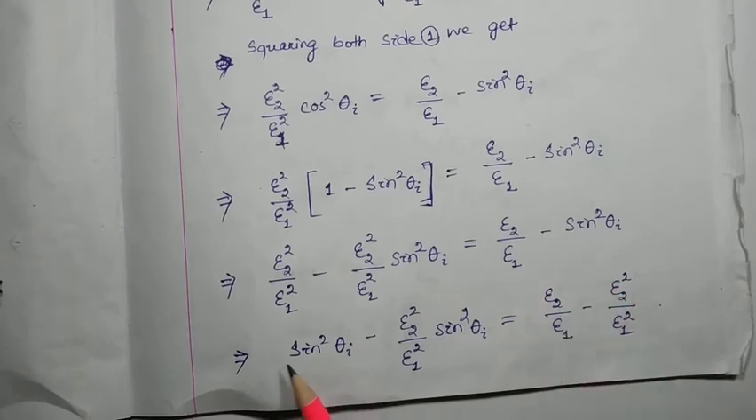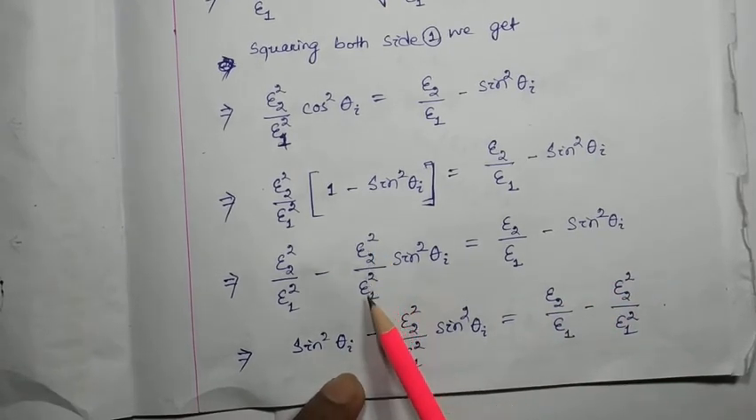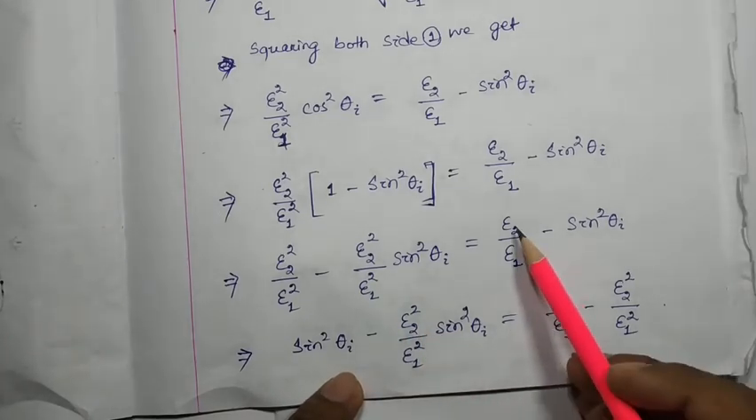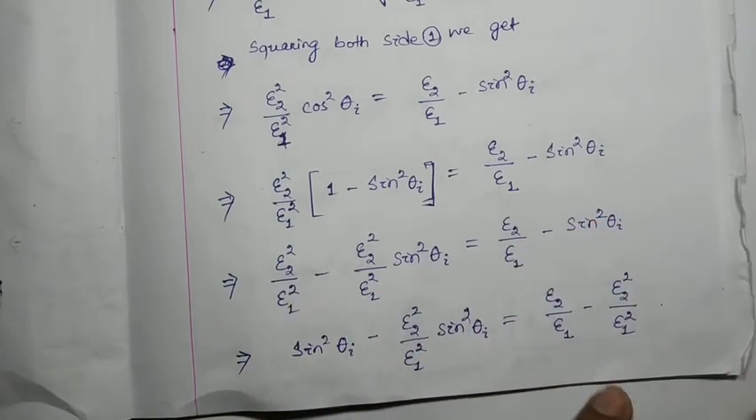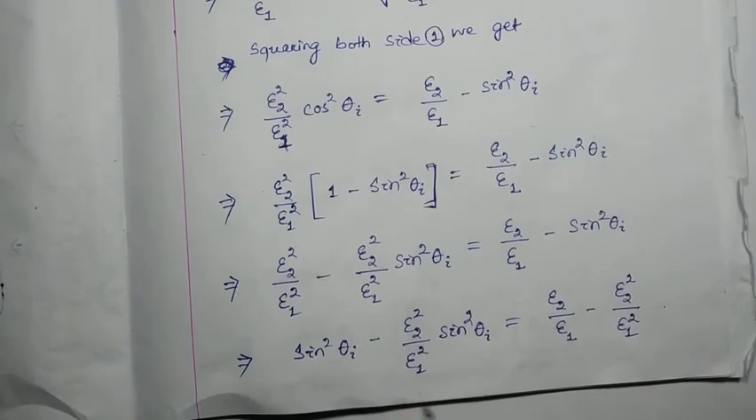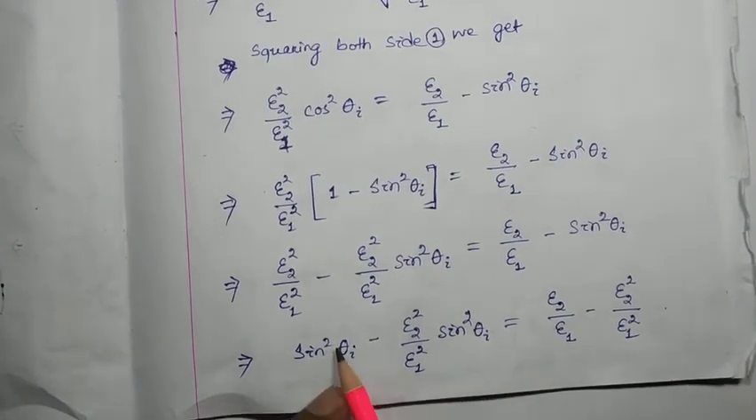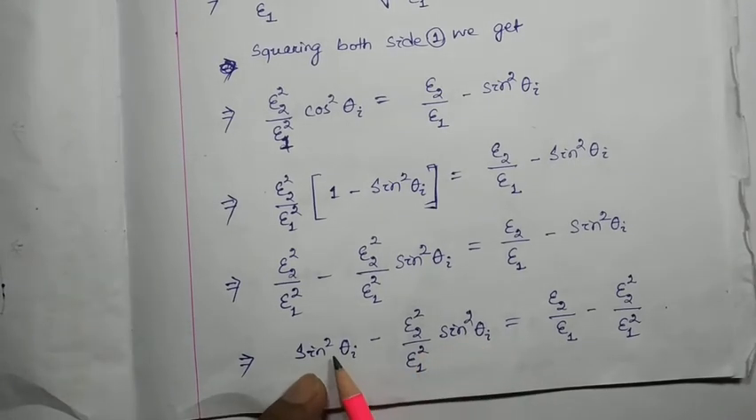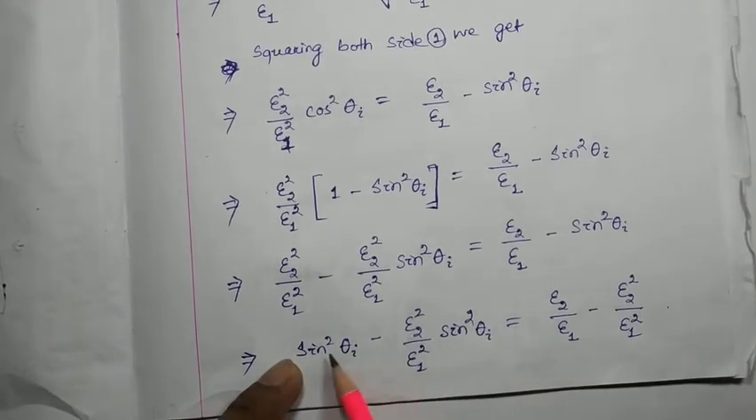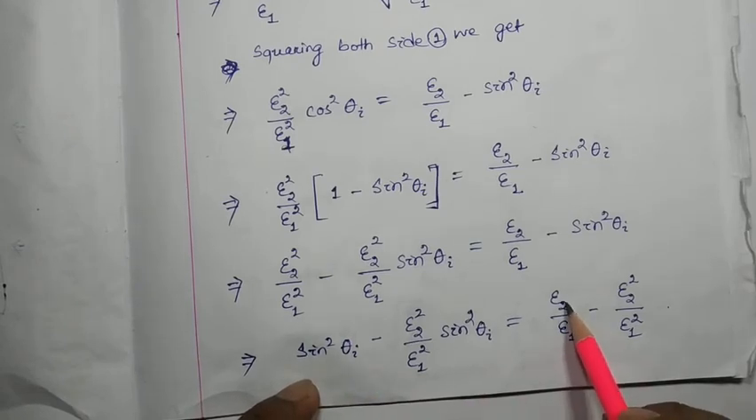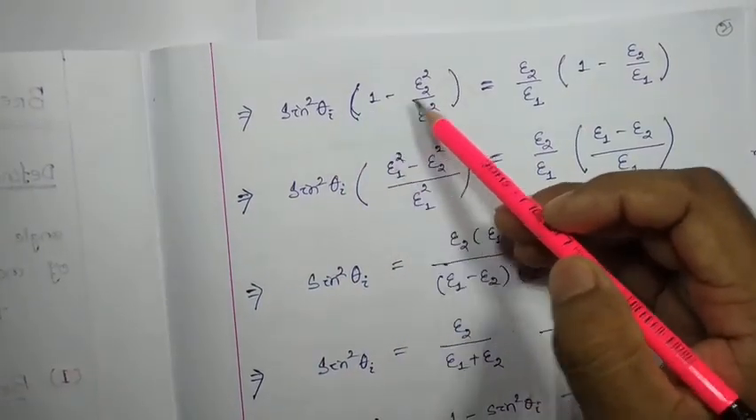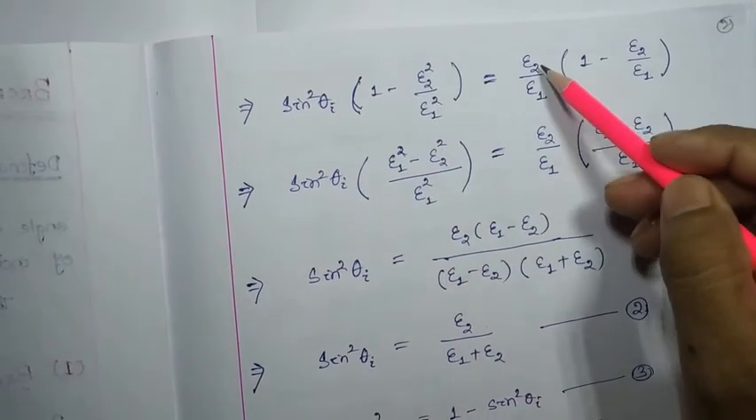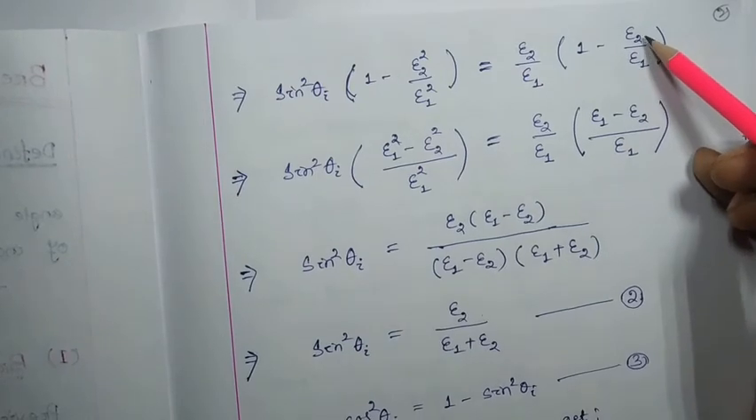Simple. So sin square theta I minus epsilon 2 square by epsilon 1 square sin square theta I equal to epsilon 2 by epsilon 1 minus, this one gone to this side, it will be minus epsilon 2 square by epsilon 1 square. Now here in both the terms sin square theta is there, so I can take common from these two terms sin square theta I, and here epsilon 2 by epsilon 1 can be taken common from these two terms, and it will be written as sin square theta I into 1 minus epsilon 2 square by epsilon 1 square equal to epsilon 2 by epsilon 1 into 1 minus epsilon 2 by epsilon 1.